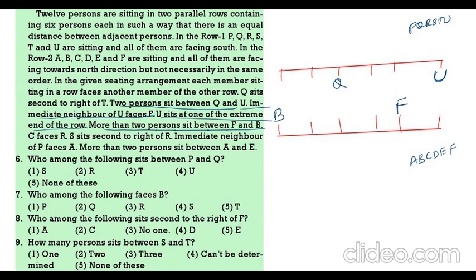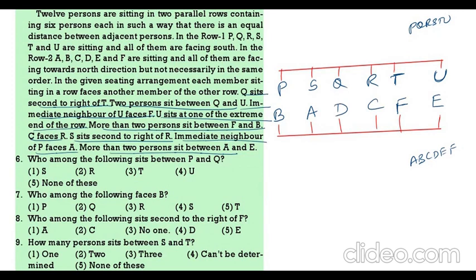S sits second to the left of R. S and R are south facing, so R, second to the left is S. Immediate neighbor of P faces A. More than two persons are there between A and E. Q sits second to the right of T, so here T, here you will get P. Now the immediate neighbor of P faces A, that means S is facing A. More than two persons are sitting between A and E. C faces R, so C will come here, here D will come.